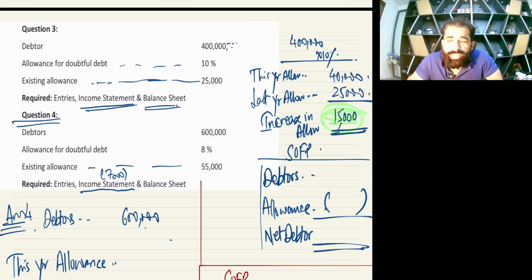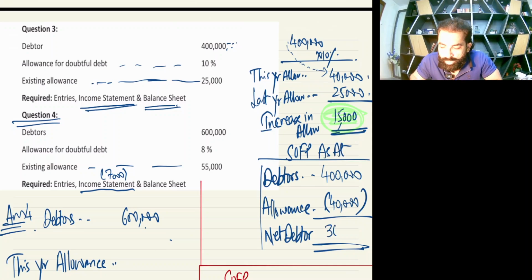I taught you that in the SOFP you always post closing numbers. So your closing receivable is 400,000, and on this closing receivable you did a 10% allowance, so 40,000 is your year-end allowance. Be careful with this: SOFP is always as at, the income statement is for the year. So your net debtor or net receivable will be 360,000.